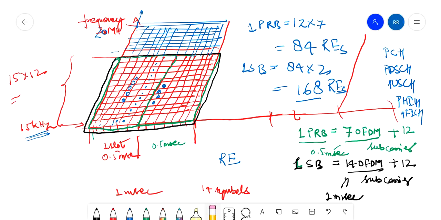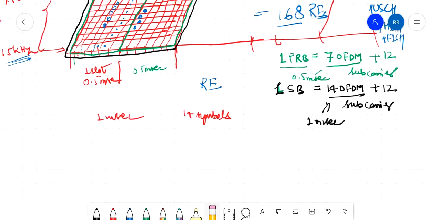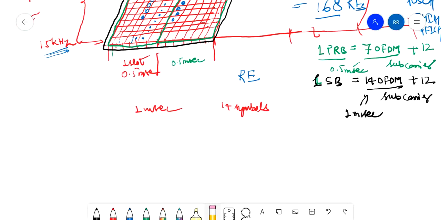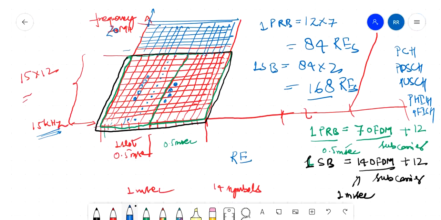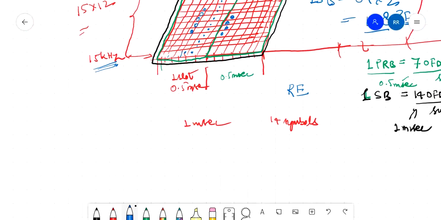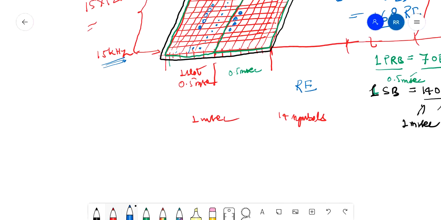Now one more thing I want to tell you. One RE, now the speed, right? You might have heard the term modulation, right? I will cover modulation here also.